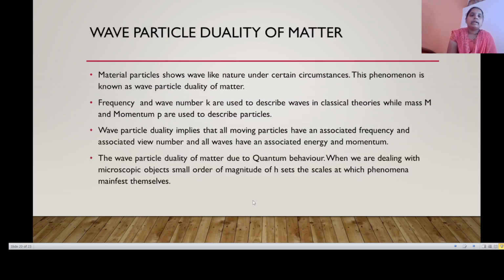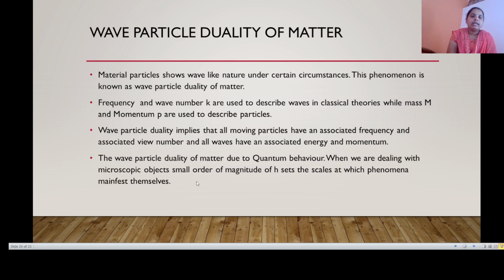Next point is the wave-particle duality of matter. A material particle shows wave-like nature under certain circumstances. This phenomenon is known as wave-particle duality of matter. Frequency and wave number k are used to describe waves in classical theories, while mass m and momentum p are used to describe particles. Here the dual nature of matter: the wave nature is described by the frequency and wave number k, and the particle nature is described by the mass m and momentum p.